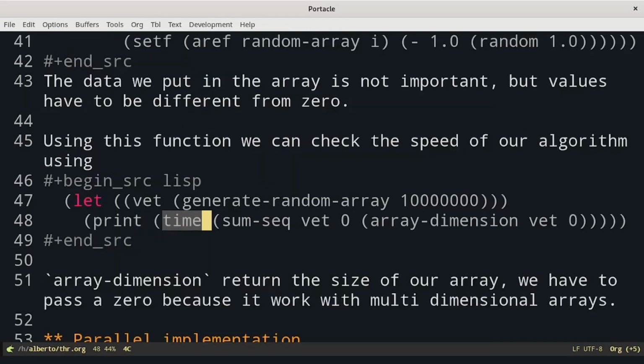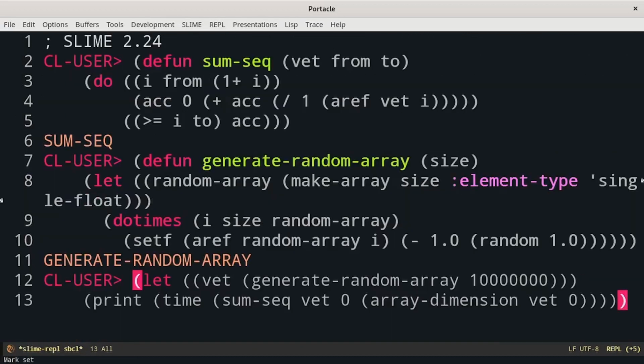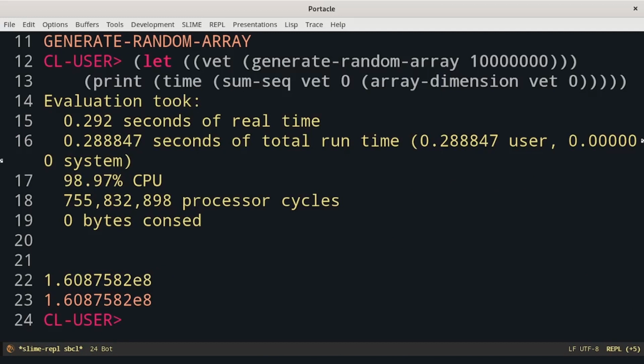In this case, we call sumSec with the vector as first parameter, and the range will be from 0 to the dimension of the array. Array dimension takes as input the vector and 0. Arrays in general are multidimensional in Common Lisp. We are using just a one-dimensional array, so 0 represents the first dimension, which is the only one we have. We can see that it took 0.292 seconds to run this function, and we used one CPU.